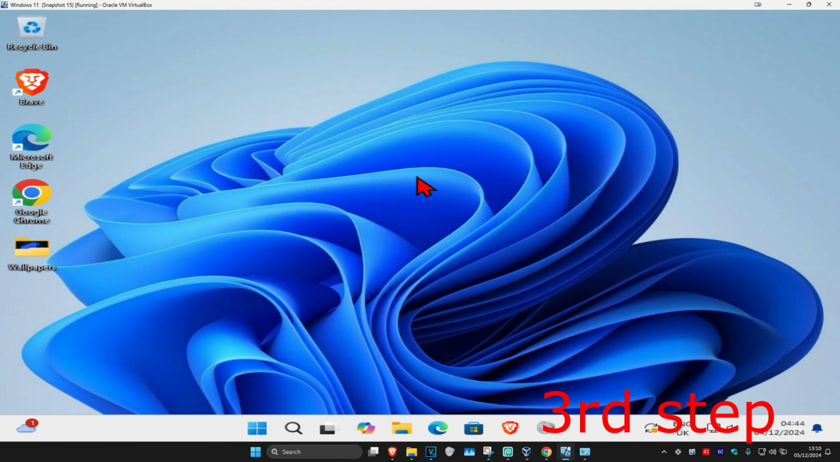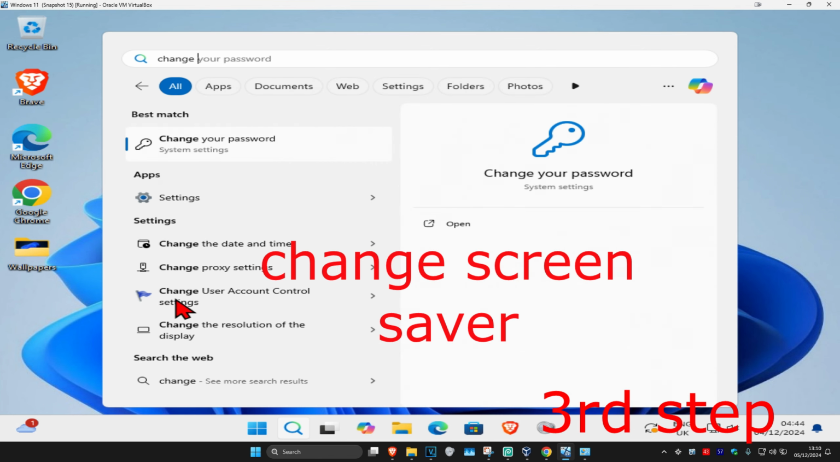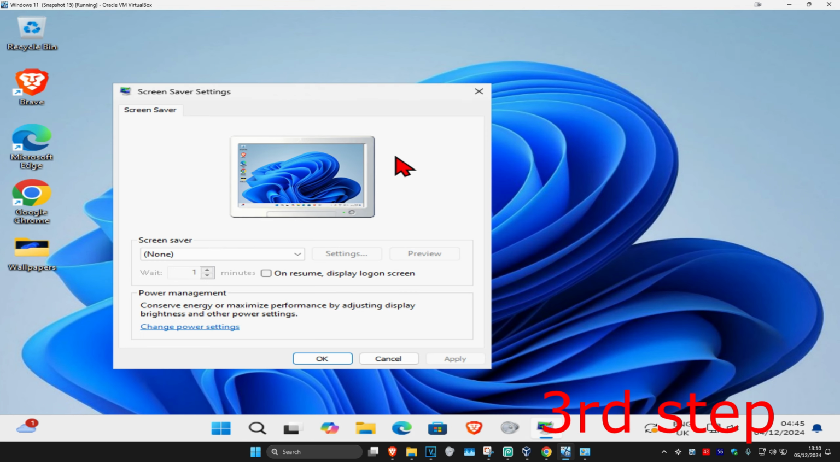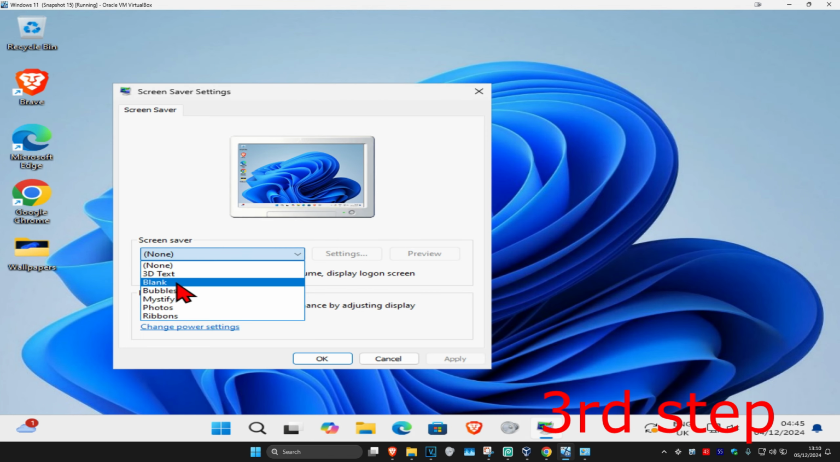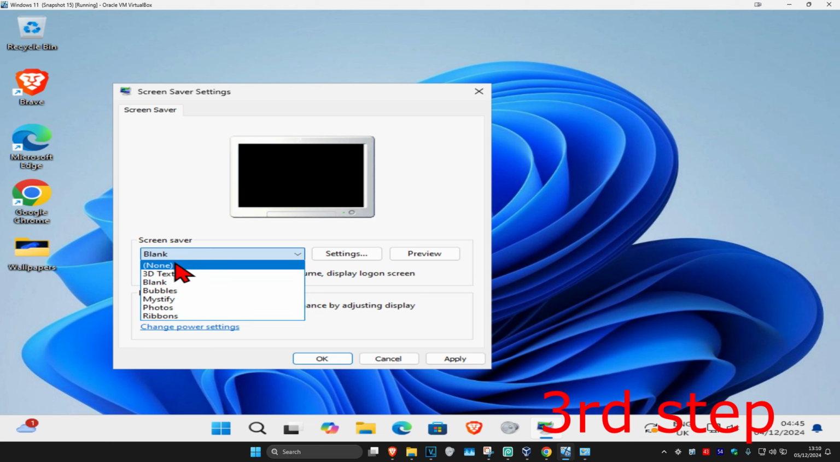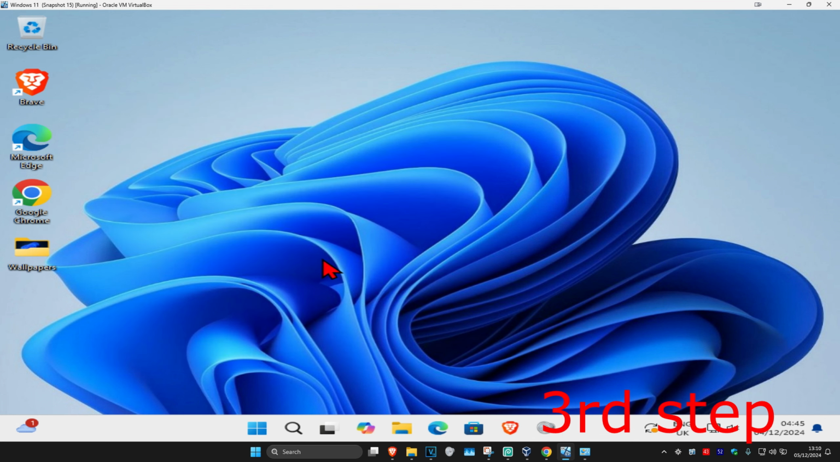And now for the next step, you're going to head over to search and type in change screensaver. Click on it. And then once you're on this, if you have this set to blank, I recommend setting it to either none or to something else, but just not blank. Anything other than blank, and then click on OK. This should now fix your problem.